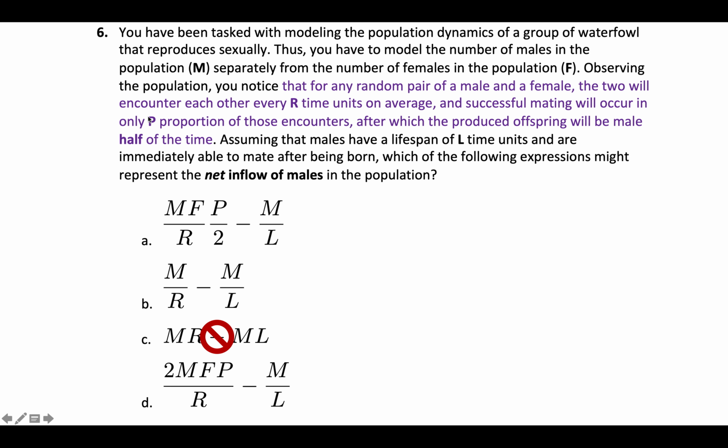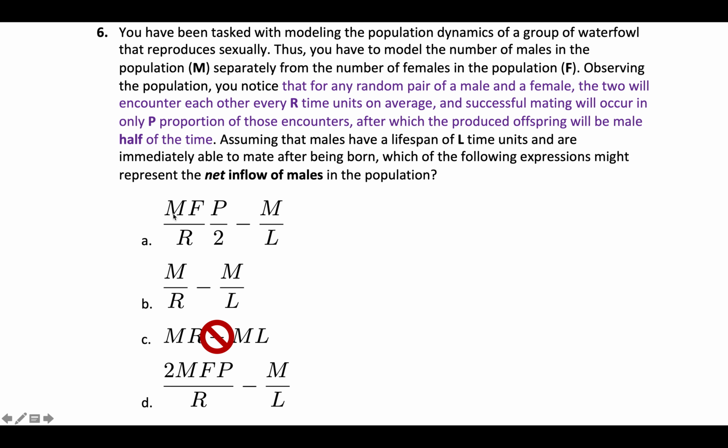Because it seems like P is probably important if only P proportion of the encounters actually result in mating events. And then the half of the time makes it sound like I want to take the P proportion and divide it by 2, which points me only to this one here. So then if I look at this top line, it starts making a little more sense.